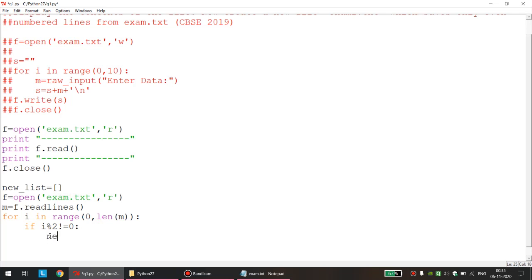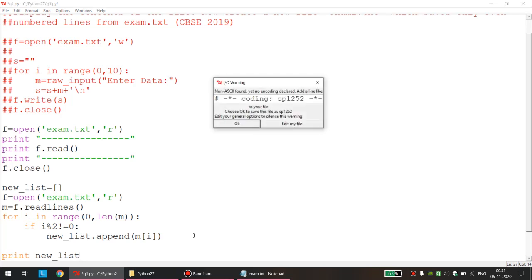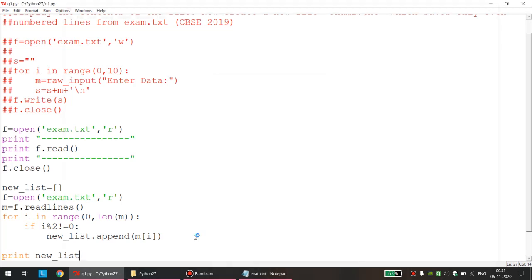So new_list.append. What shall I append? Whenever this odd number line is encountered, I will append that entire line. What is the name of my list? M. So I will append that entire line, m[i], whenever I encounter an odd number. Once the loop is terminated, I will check whether my new list actually stores all the odd number lines, in short, whether it shows all the even number lines from the file or not. Technically the logic is reverse. We will understand all the things once I run the file.